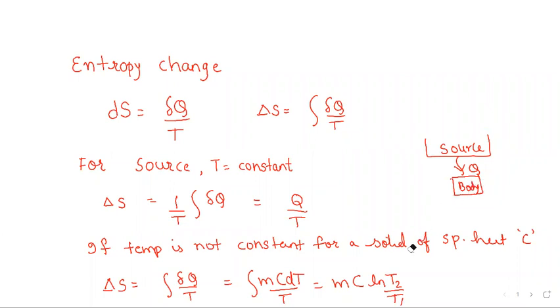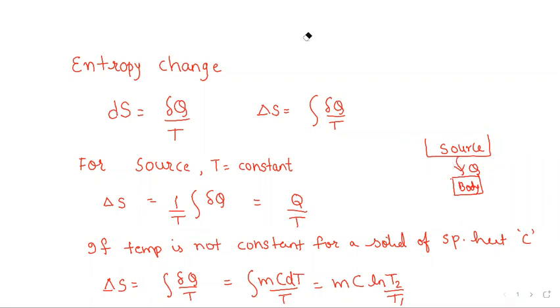So if T2 is the final temperature and T1 is the initial temperature, then we can integrate M C dT upon T. Mass is constant for a given body, and specific heat is constant for a given body. So it would be M C out of the integral, and you integrate dT by T. When you integrate 1 by T dT, that comes as ln, that is log to the base e, of final temperature upon initial temperature. So M C ln T2 by T1 helps us calculate the entropy change of the body.